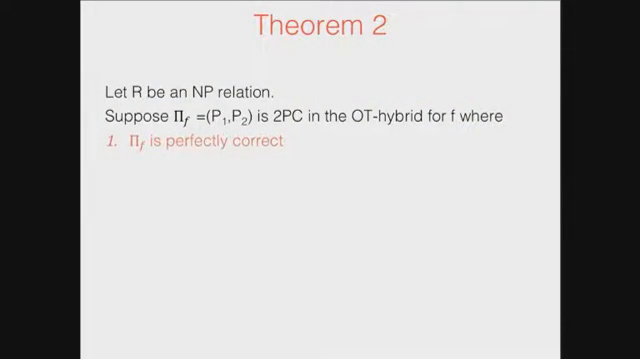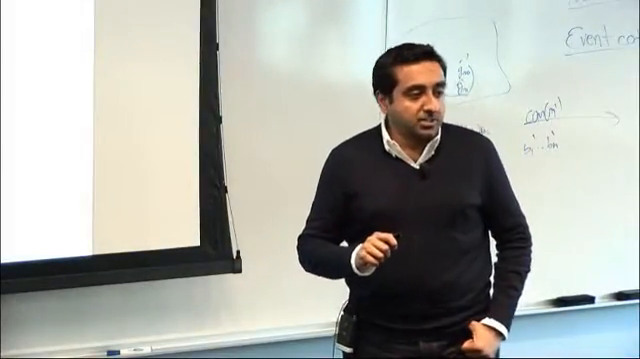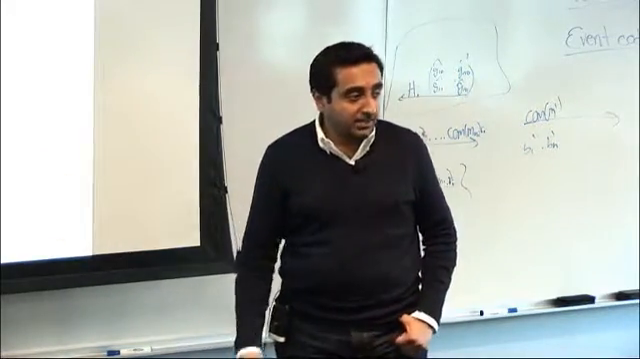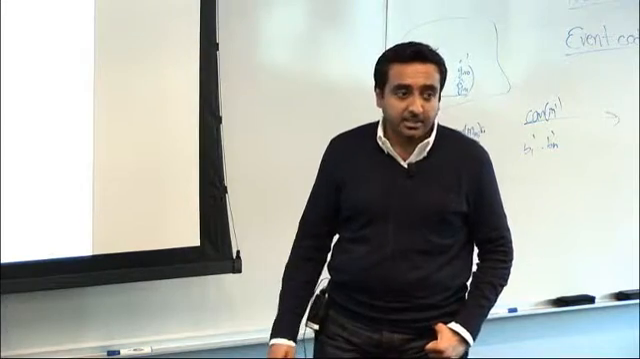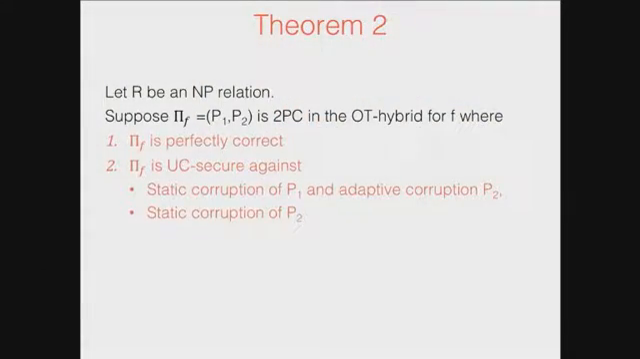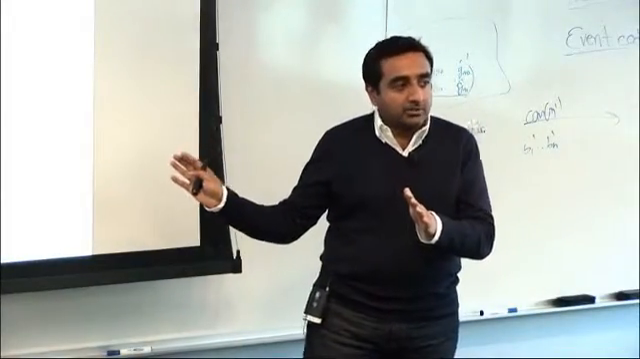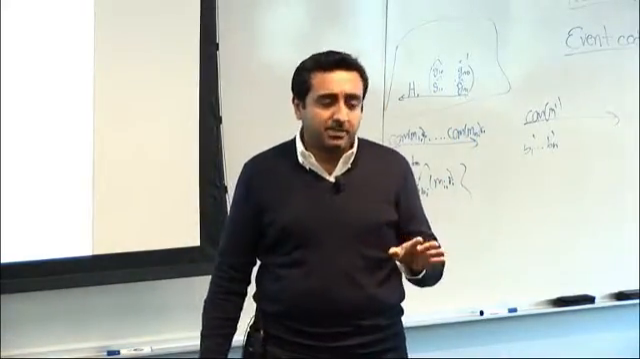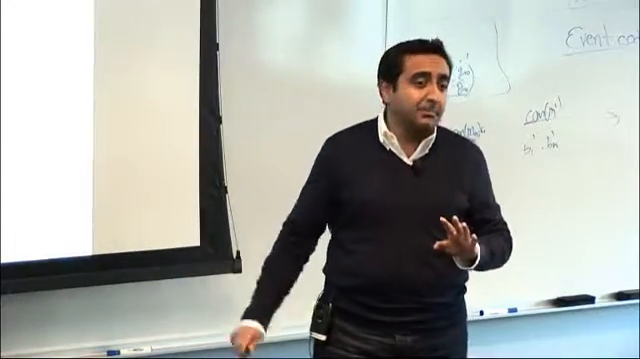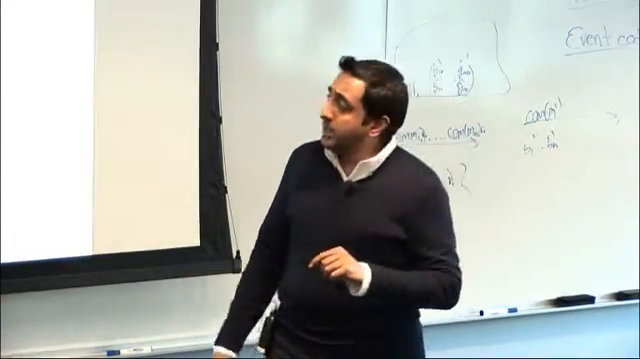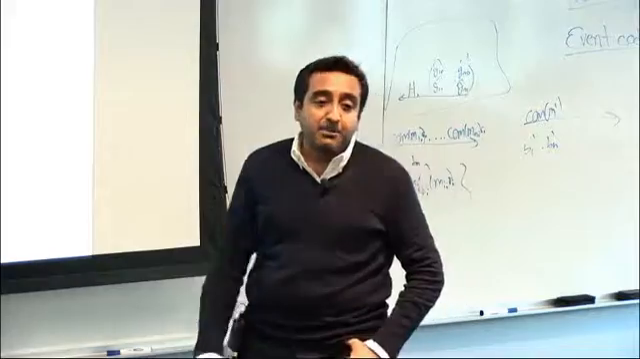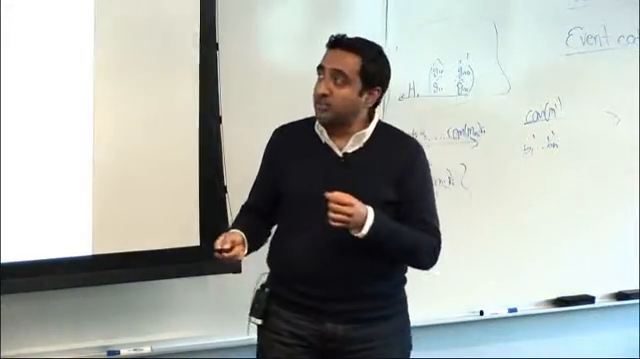So the second theorem is a little more involved. I'm going to go into the conditions required for the two-party computation. Suppose pi f is a two-party computation in the OT hybrid with the following properties. Pi is perfectly correct, just as before. And now I want UC security against two kinds of corruptions. In the rest of the talk, P1 and P2 have designated roles in my 2PC. I'm going to put a lot of restrictions, but you will see that it can be easily instantiated. The first one I need is a static corruption of P1 followed by an adaptive corruption of P2. This is what is referred to as